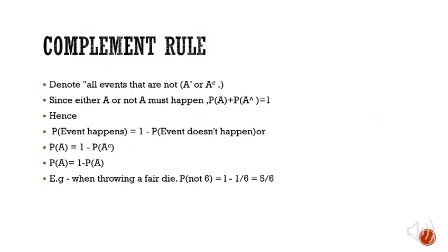So the next rule or law is the complement rule. Here it denotes the events that are not occurring. The symbol given is A prime or A superscript C. So the probability of A plus the probability of the event not occurring will be equal to 1. So the probability of an event that happens is equal to 1 minus the probability of the event that does not happen.